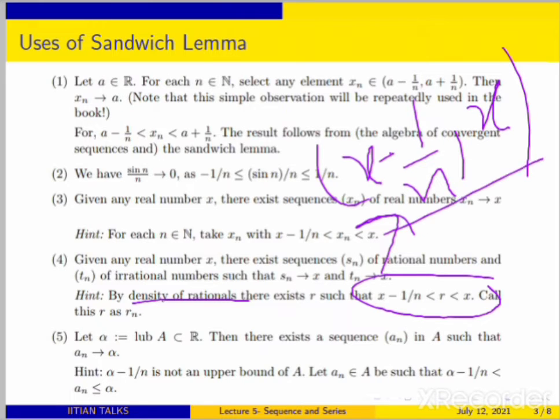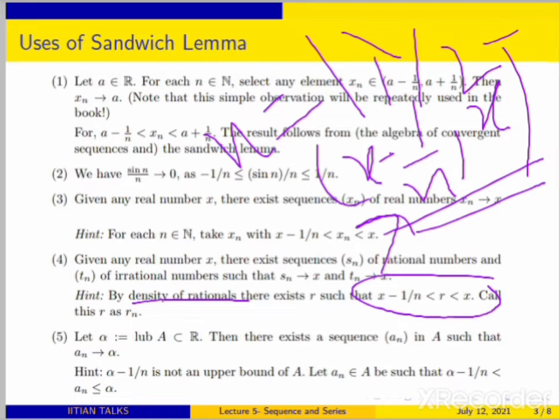In this interval you pick elements for n equal 1, n equal 2, and so on. Say you pick xn, taking a rational number, because between any two real numbers there exists a rational number. Then it is just a sequence of rationals. Similarly for irrationals, because between two real numbers there also exists an irrational number.